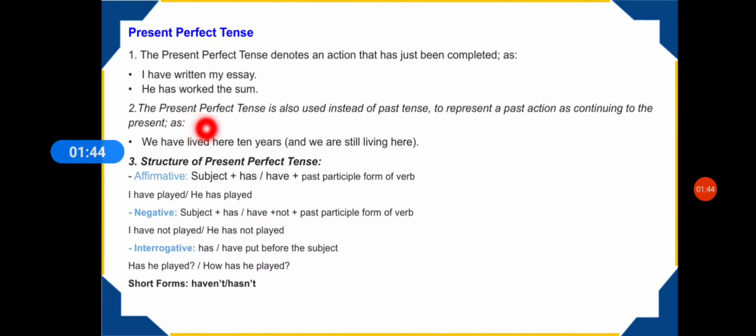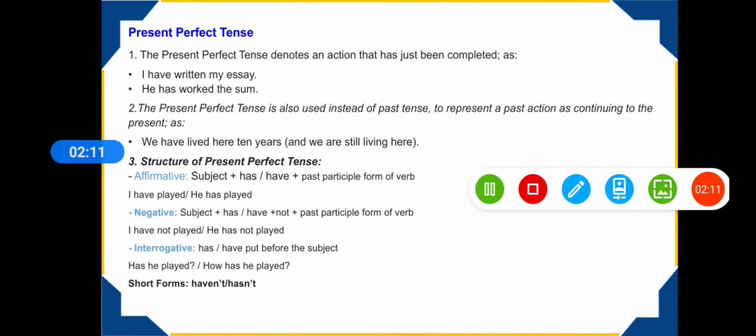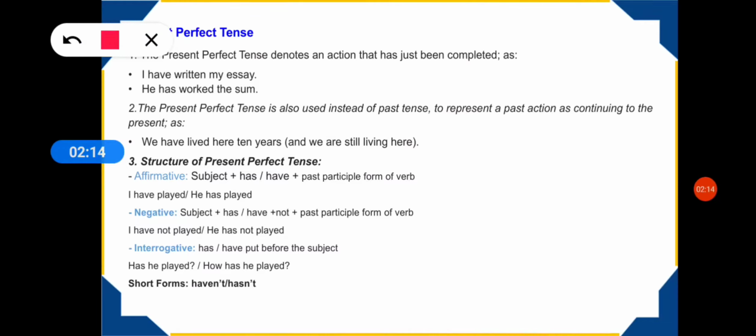Now the second point: the present perfect tense is also used instead of the past tense to represent a past action as continuing in the present. For example, we have lived here for 10 years and we are still living here. So what do they mean here? They mean that a past action started, okay, a past action, but what is happening with this past action? It is still continuing in the present, okay? And the example is we have lived here for 10 years and we are still living here.